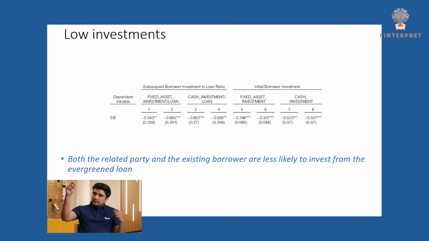So what should happen is, whenever this kind of loan transaction is made from a bank to a firm, you should see the output in the form of investments being made by that particular firm, the borrower in that transaction. But what we find here is that when such indirect transactions are made, both the related parties and the troubled existing borrowers' investments actually go down subsequently. After taking that loan, they don't make the investments.